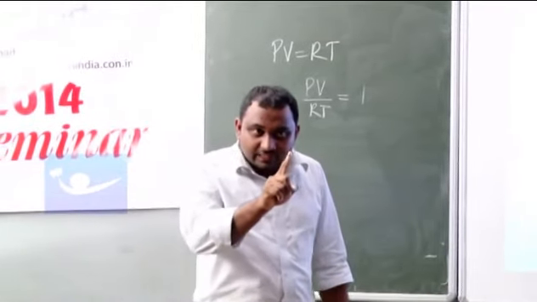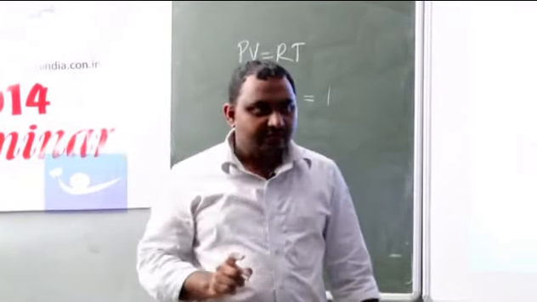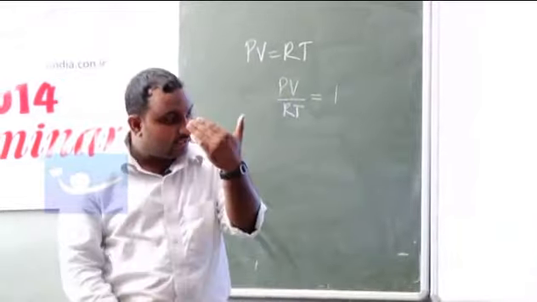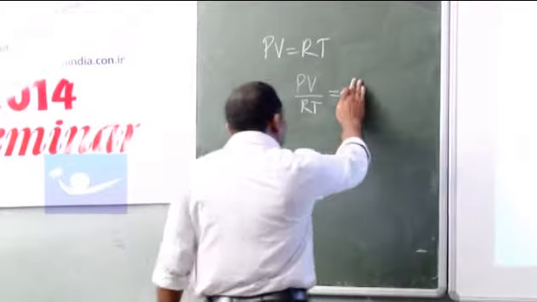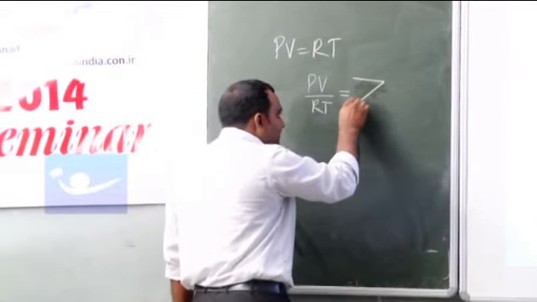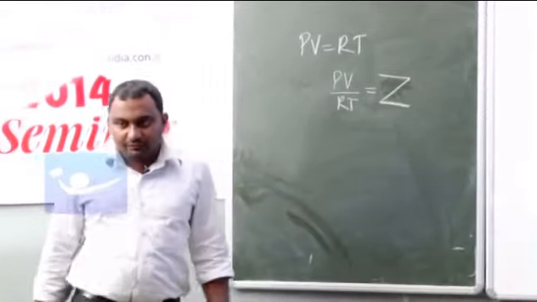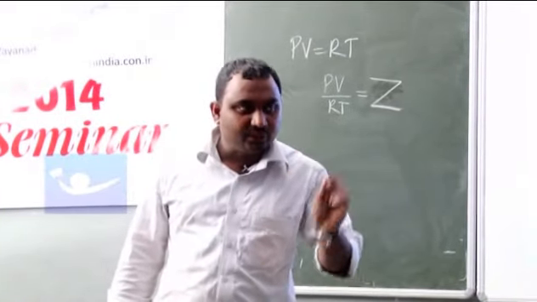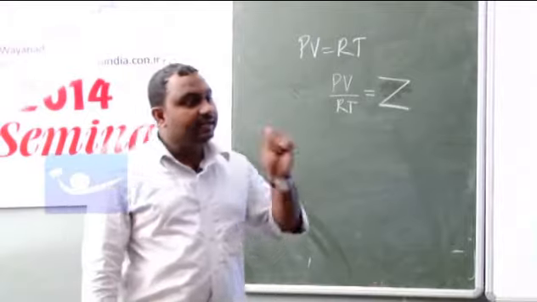We know that no gas is truly ideal, so the value will be other than 1. It could be greater than 1 or less than 1. So we will not write 1, we will write Z. Z is what we call the compressibility factor. By looking at the value of Z, you can say whether the gas is ideal or not.